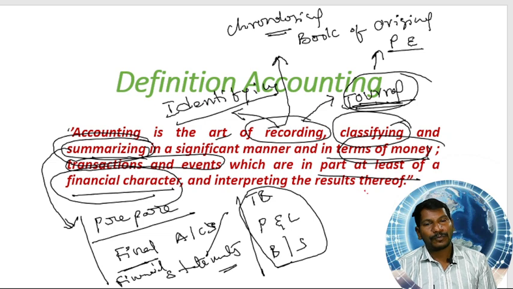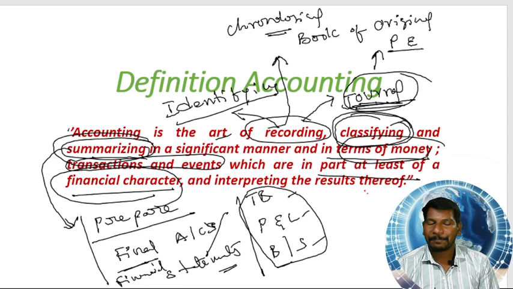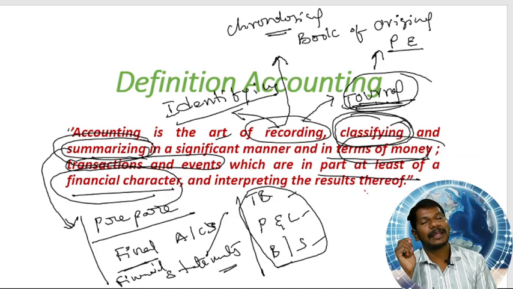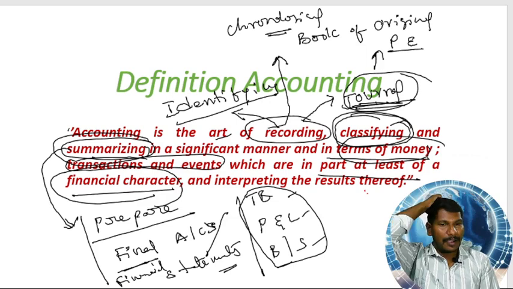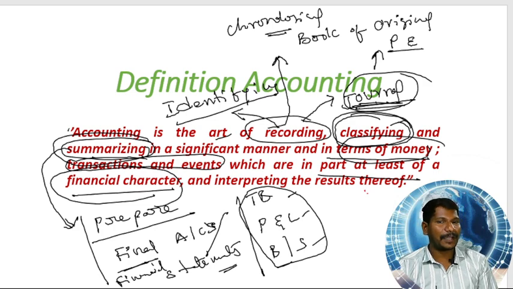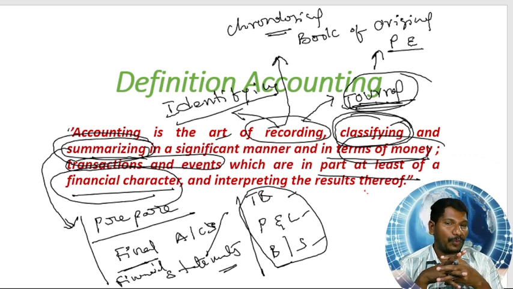To prepare these financial statements or final accounts, the ledger accounts are very, very essential. On the basis of ledger information, we will prepare the trial balance as well as the profit and loss account. Okay, my dear friends, I think it is clear. So that is up to preparation of final accounts.